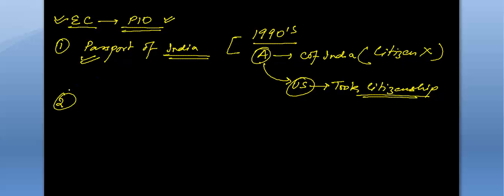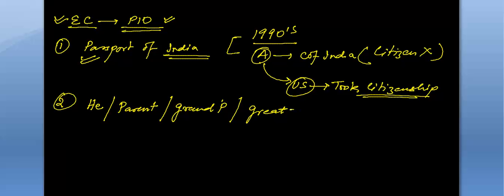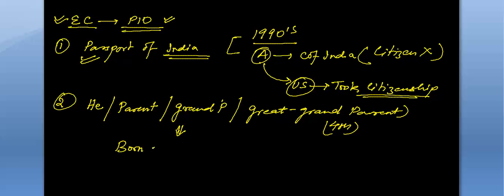The second is he or his parent, his grandparents or his great grandparents, going up to the fourth generation, if they were born in undivided India.